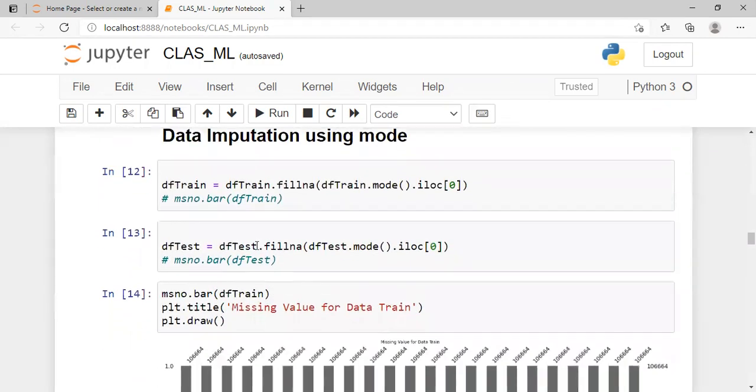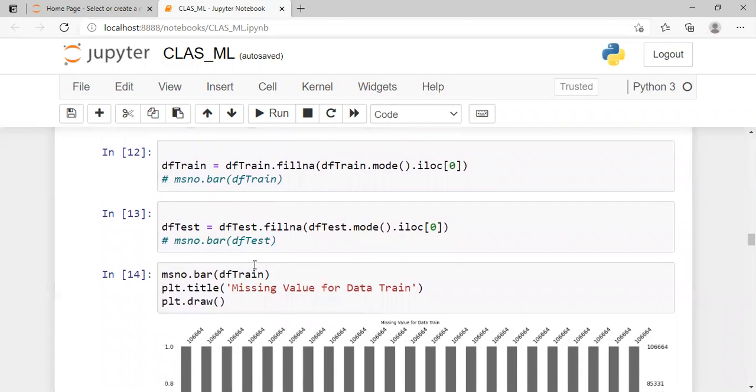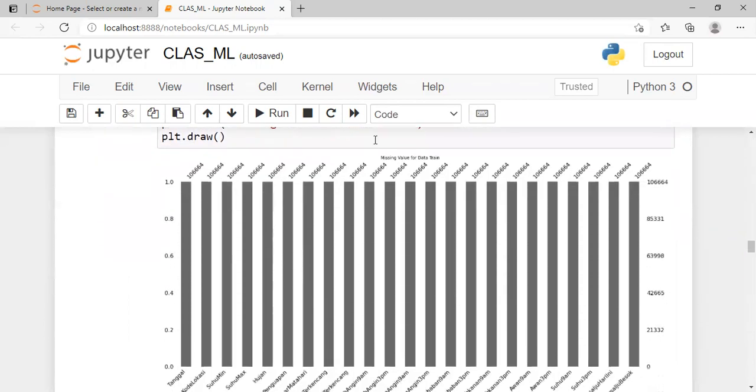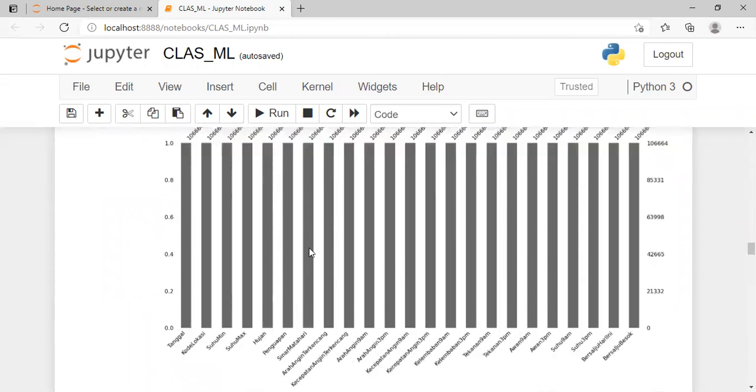And this line, filling in data for the train data which is empty or null, based on the most frequent value that comes out in each column. And for this line, to see that all data for train data in each column has been filled, and this is the result. All of the data is full.